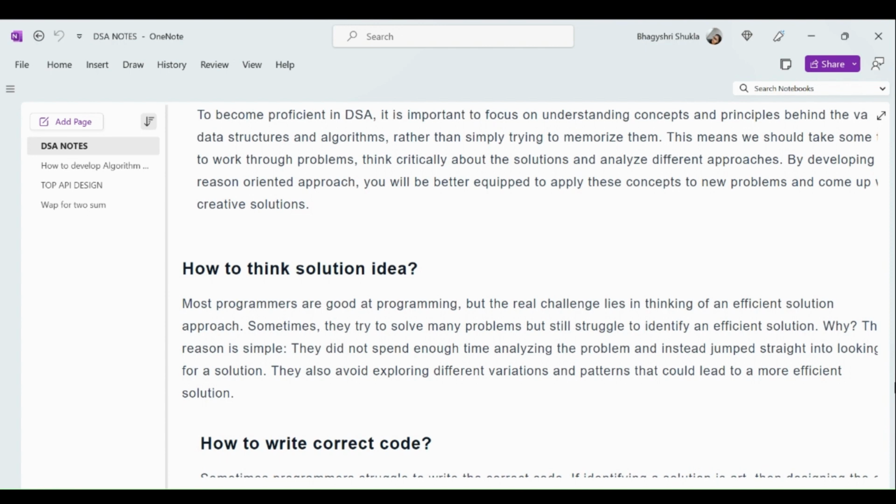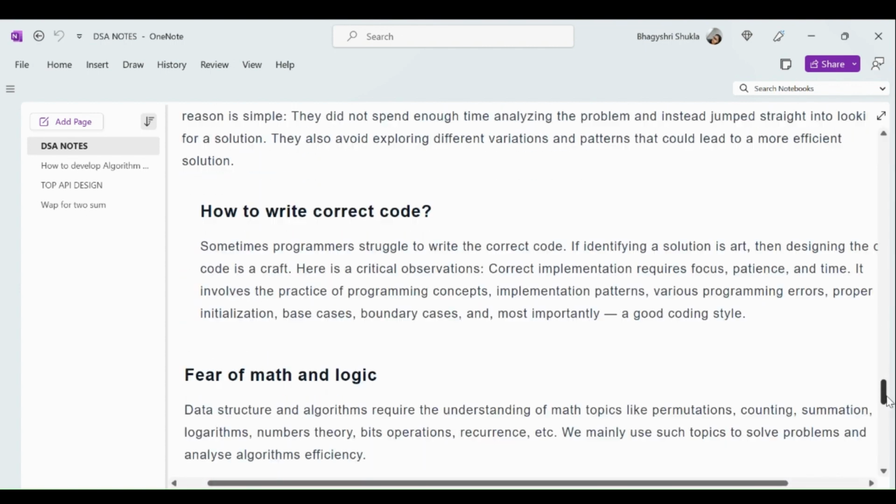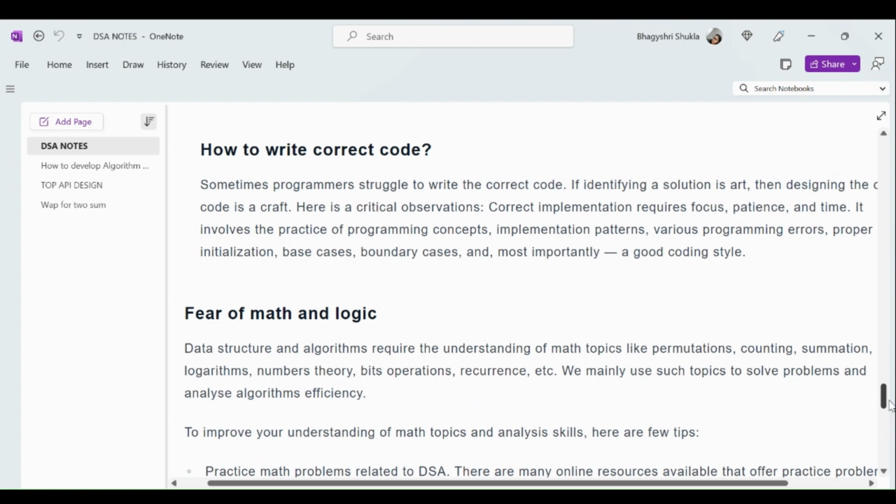So after the thinking comes the problem of how to write effective code. Sometimes programmers struggle to write the correct code. If identifying a solution is an art, then designing the code is a craft. It is a critical observation. Correct implementation requires focus, patience, and time. It involves the practice of programming concepts, implementation patterns, various programming errors, proper initialization, base cases, boundary cases, and most importantly, a good coding style. So this is the trick we have to keep in mind to write the correct code.